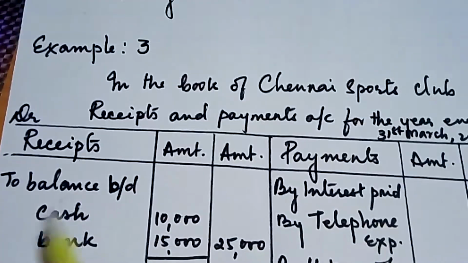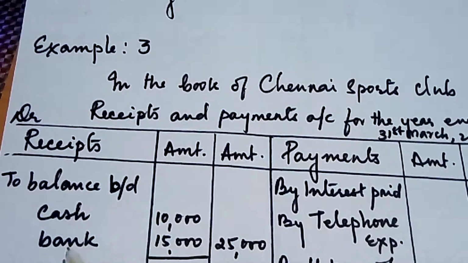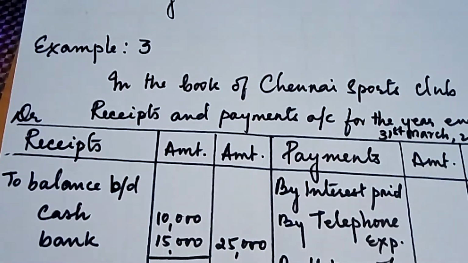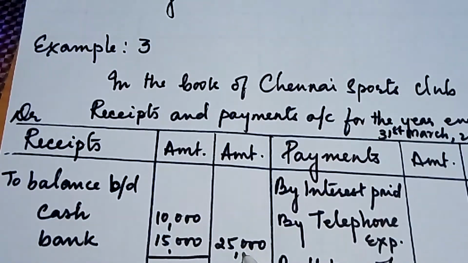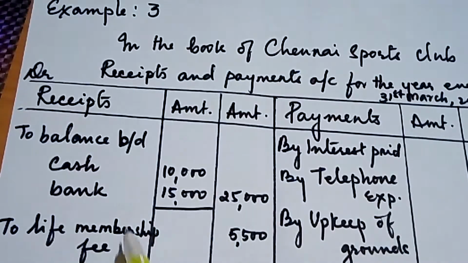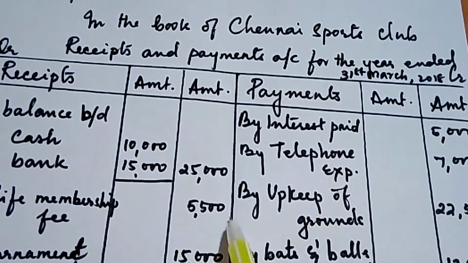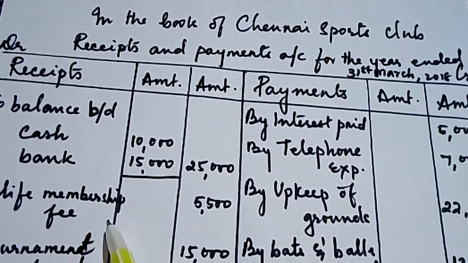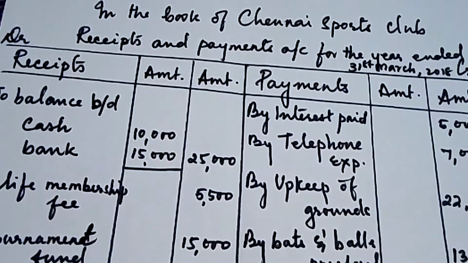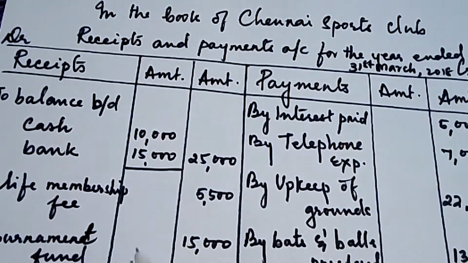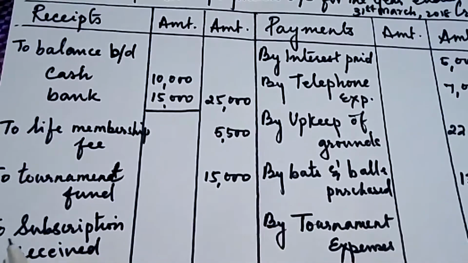So to balance BD, we have a cash and the bank, 10,000 and 15,000. Add up these two and you get 25,000, which you put in the outer column. Then to life membership fee 5,500. This is the money received from the member. To tournament fund, this is also the fund received. So we put it in the debit side, 15,000.